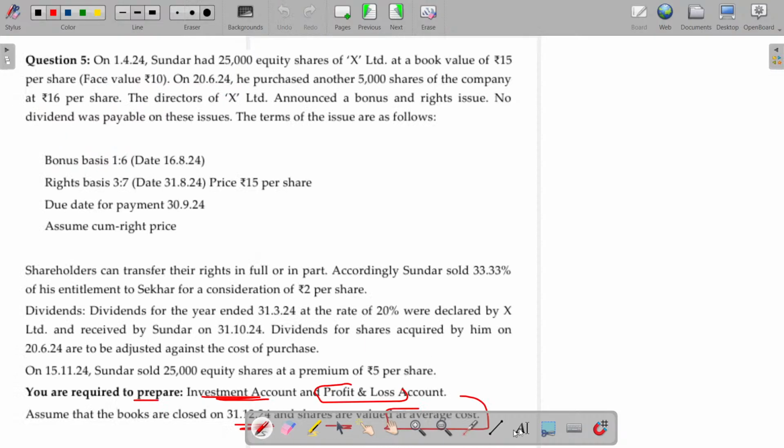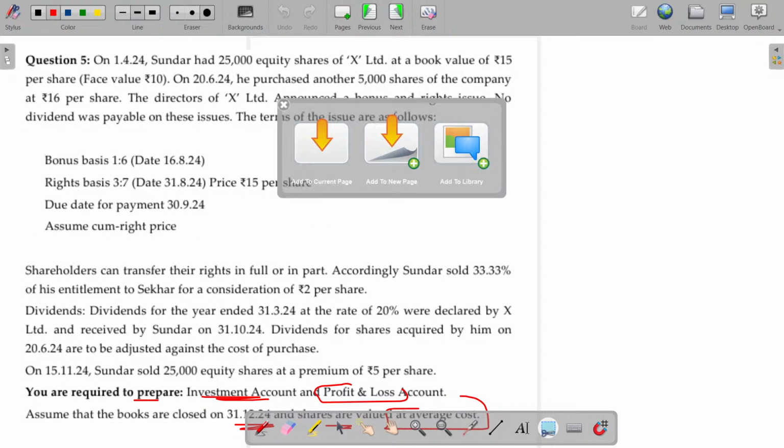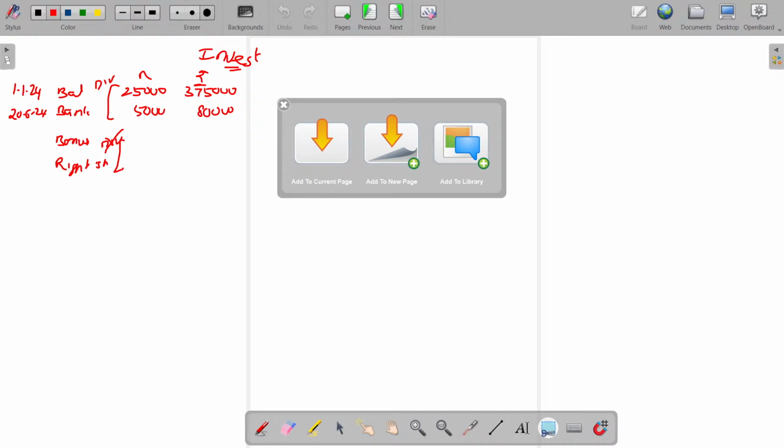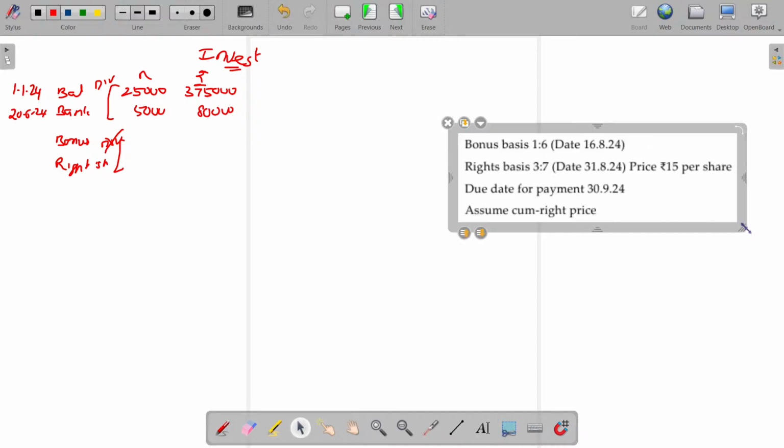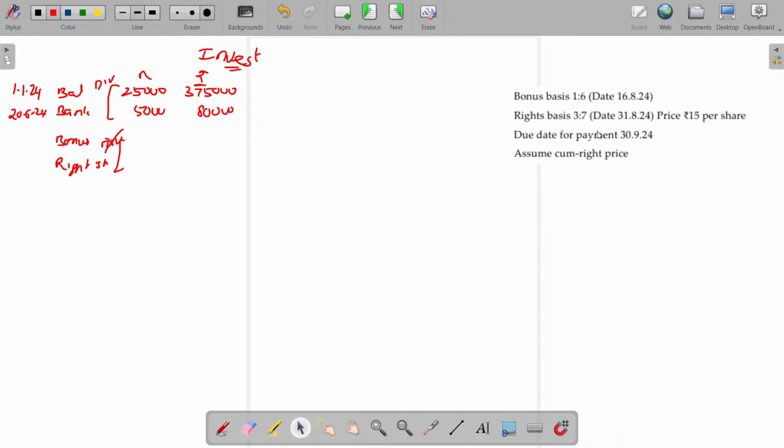Now let me try to incorporate this part. Now we'll start with the bonus share. One share for every 6 shares on 16/8. Right share is only after the date. First announce the bonus share.